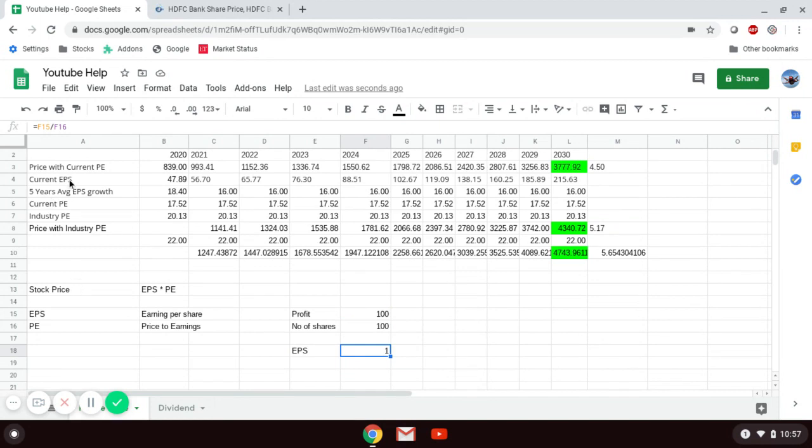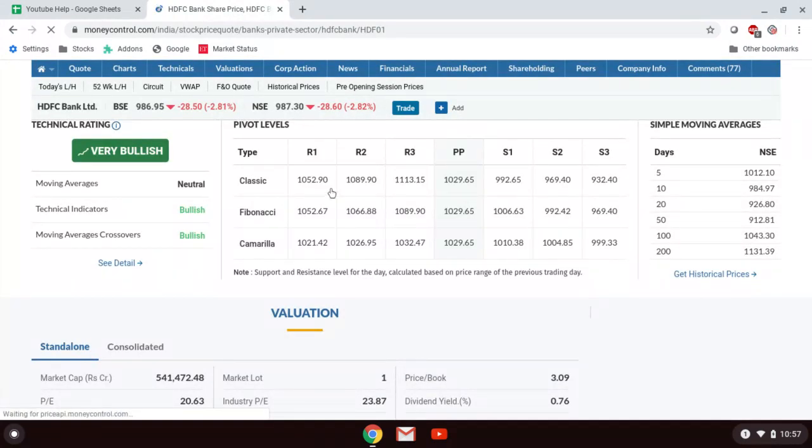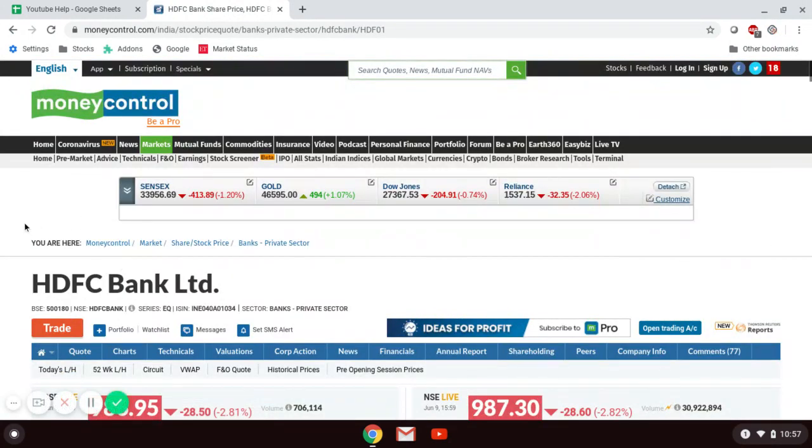What we saw in the sheet was the last 5 year average EPS. I already explained in the previous video that you calculate the EPS for the last 5 years and take the average, but here just focus on what EPS is. EPS is profit divided by number of shares. Nowadays every piece of information is available online, so you don't have to calculate EPS manually for any share. You can go to moneycontrol.com and search for the stock whose EPS you want to find.